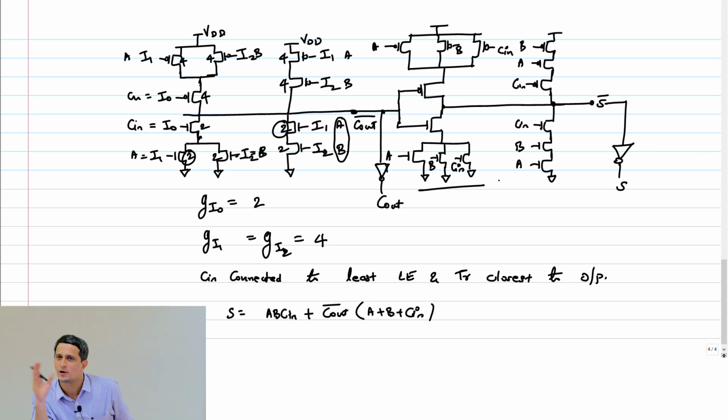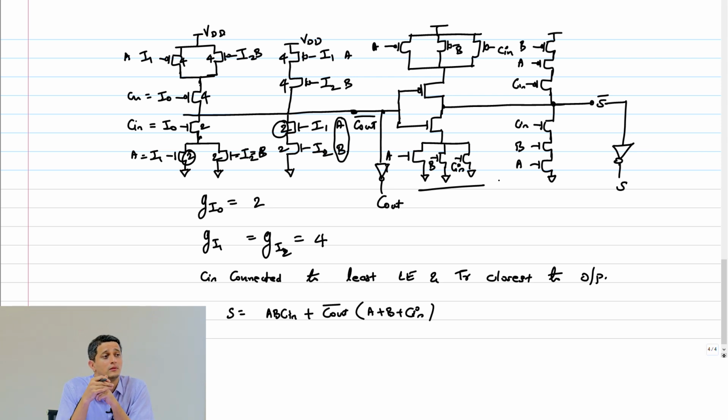AB plus BC plus CA was like that. Otherwise, I can't do it. So, C out bar is this thing. And additionally, C out bar will come after C in now. Because C in comes, C out bar gets generated. So, C out bar is the signal that's actually arriving last. So, that is going to the transistor closest to the output anyway. Okay? Any questions here?